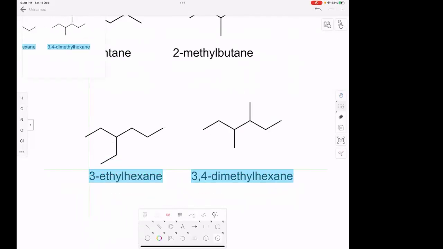On the compound on the left, the substituent is ethyl, and on the compound on the right, there are two substituents which are methyl, that is dimethyl. That means these two are chain isomers. Clear? Are you getting my point? So if either the parent chain changes, or the substituent's name changes, not the locant, the name, or both, then the two must be chain isomers of each other. Clear?